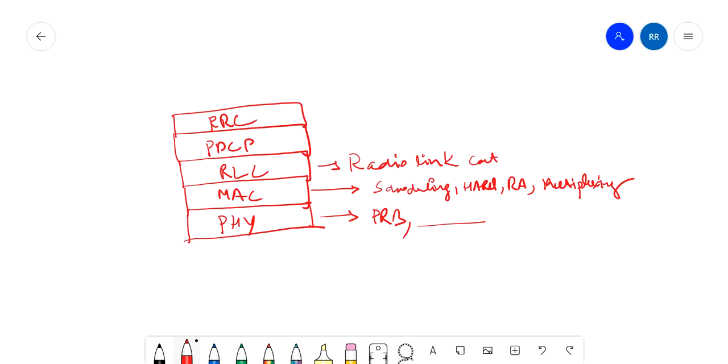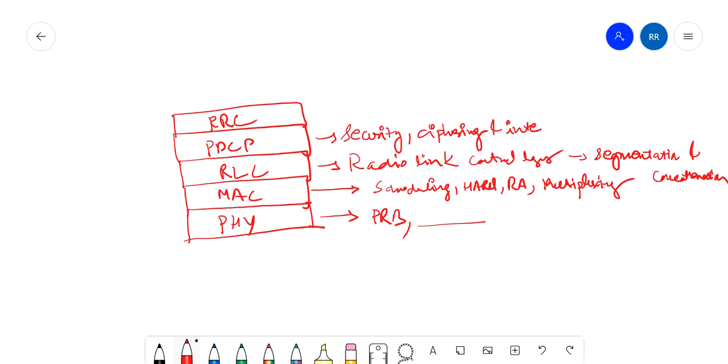Its main work is segmentation and concatenation of transport blocks. This is PDCP, whose main work is security, ciphering and integrity protection.